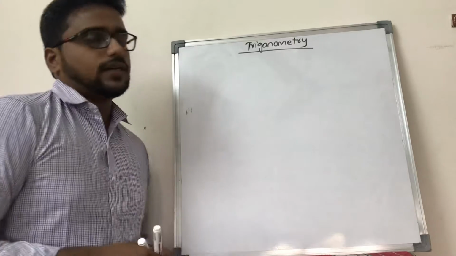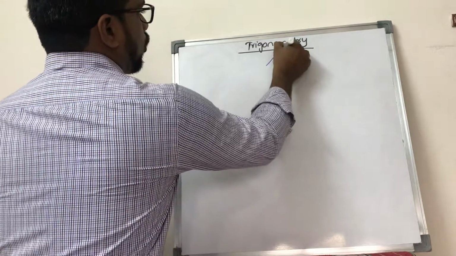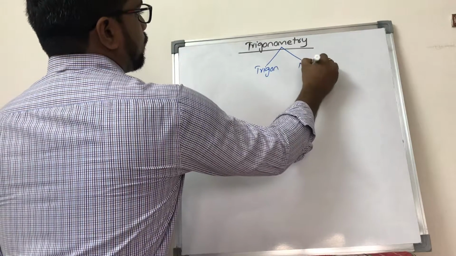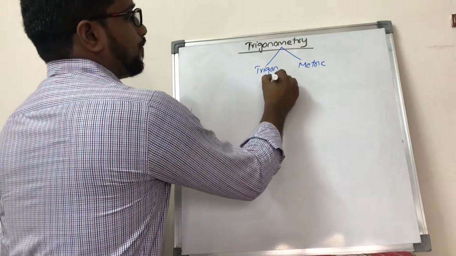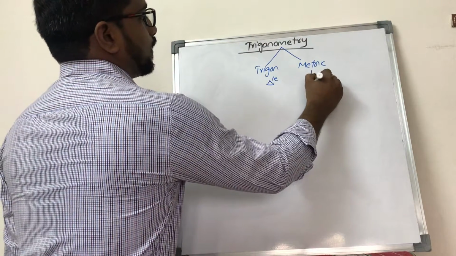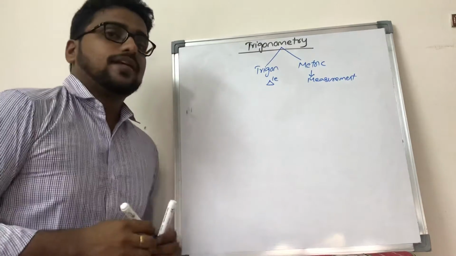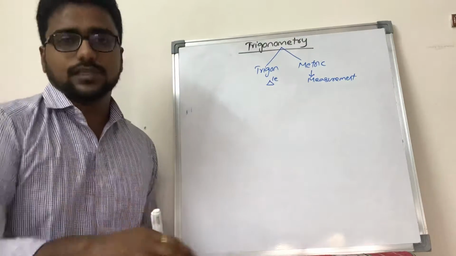And let us go into the introduction of the topic now. So if you just observe, this is a combination of two words, that is trigon, and one more is metric here. So trigon in the sense it's a triangle, and metric in the sense it's a measurement. So this is giving us the information that trigonometry is completely dealing with the triangle and its measurements.